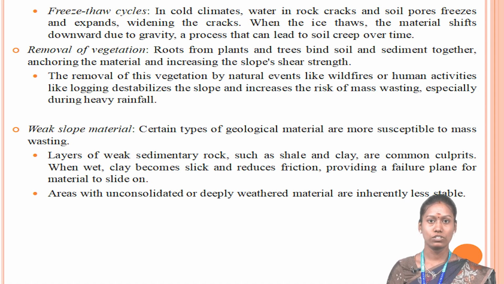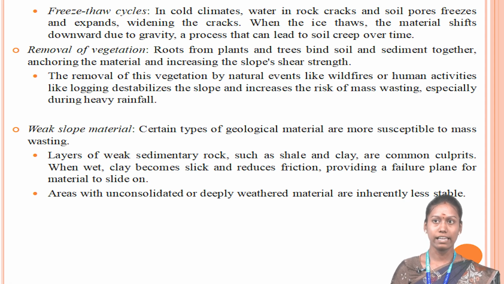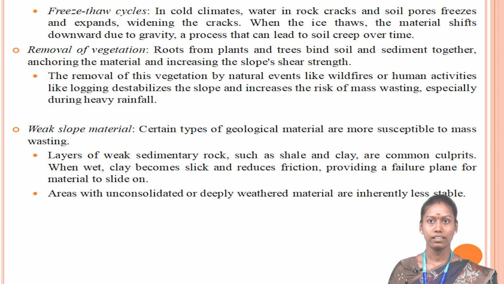Removal of vegetation: the roots from plants and trees bind the soil and sediment together, anchoring the material and increasing the slope shear strength. The removal of this vegetation by natural events like wildfire or human activities like logging destabilizes the slope and increases the risk of mass wasting, especially during heavy rainfall.